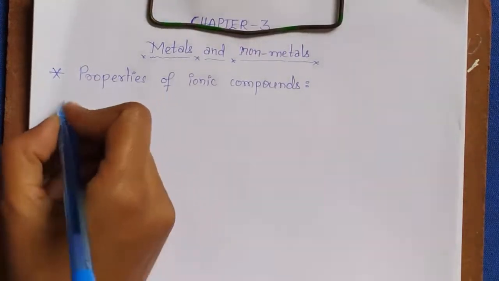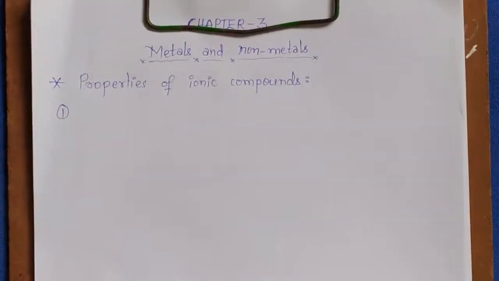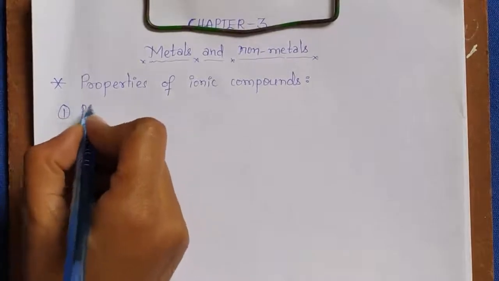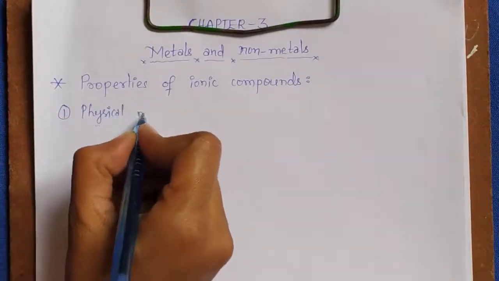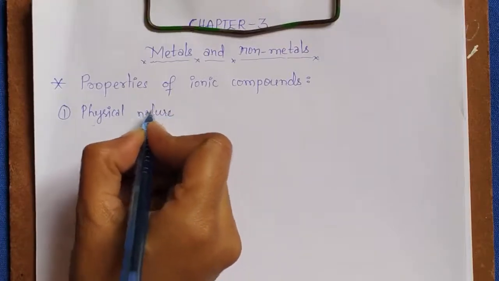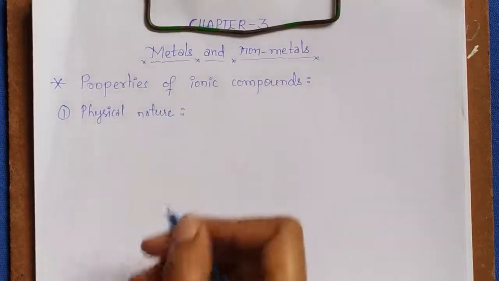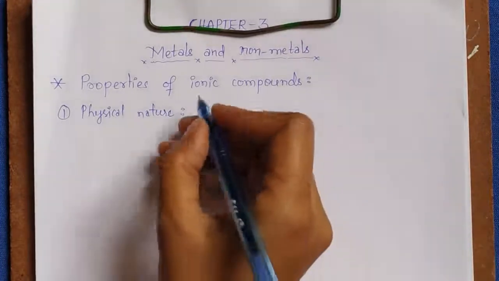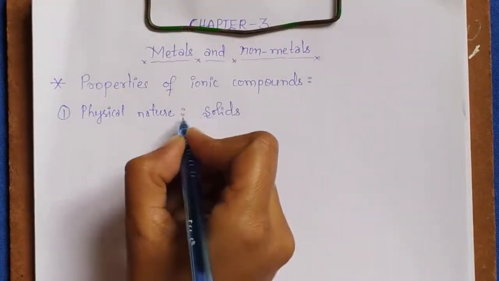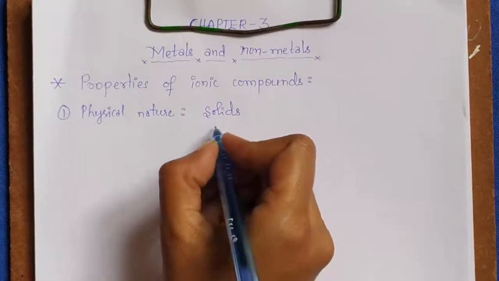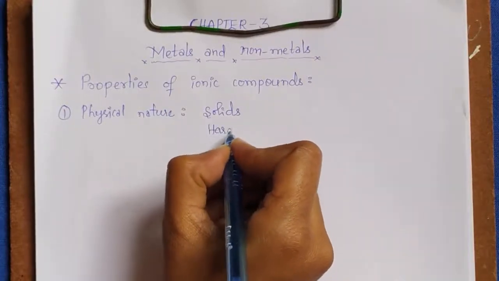The first property is physical nature. These ionic compounds are solids and they are somewhat hard.